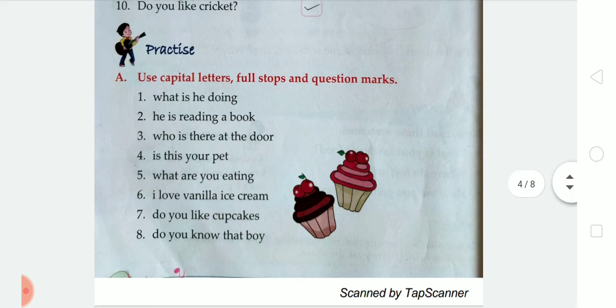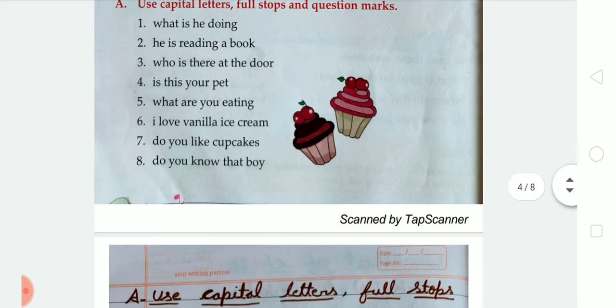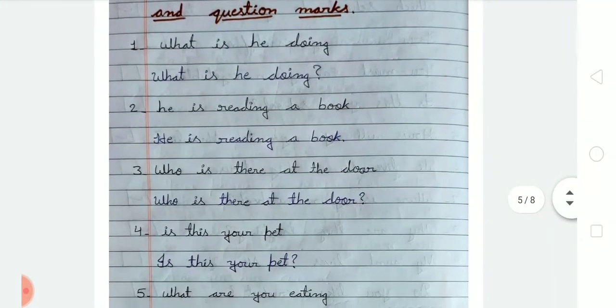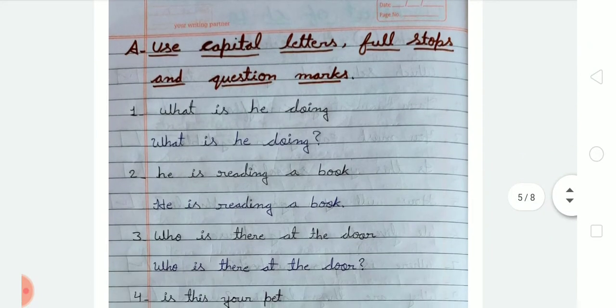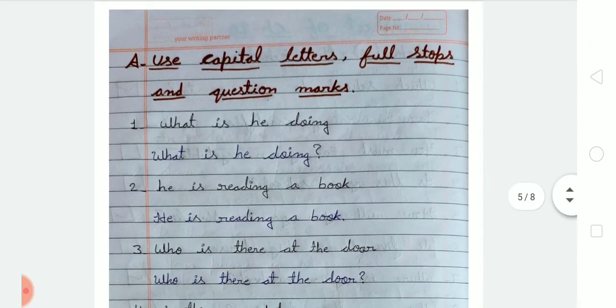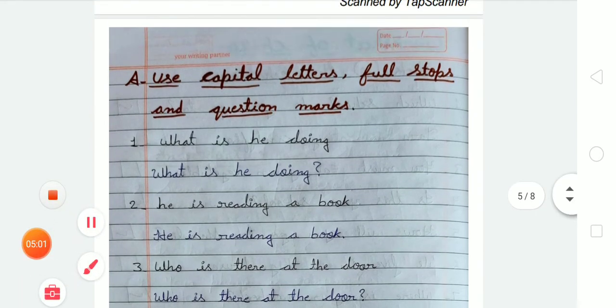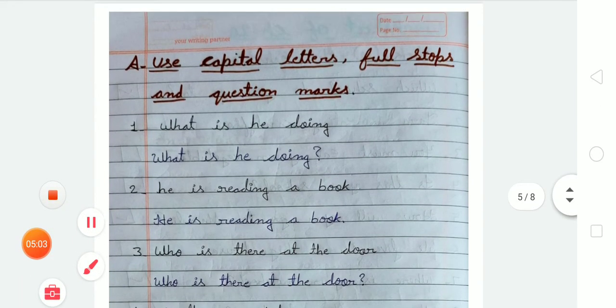So students, we have to do this exercise in notebooks. So let's write down this exercise in notebooks. So here we have to mention the heading, use capital letter, full stop and question mark, and after that we have to write all the given sentences one by one.